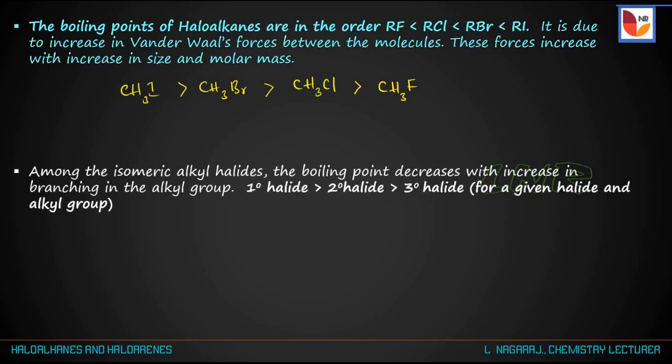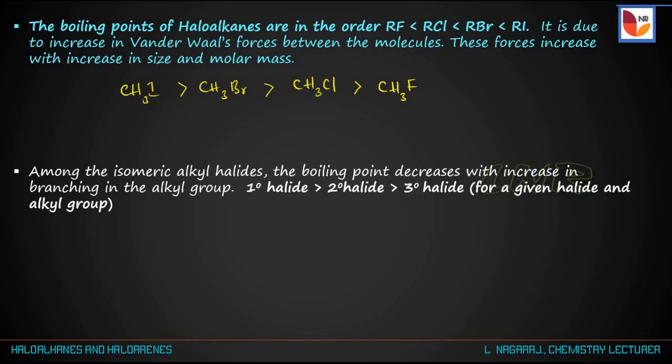And next point, there is a decrease in the boiling points of isomeric haloalkanes having an equal number of carbon atoms and equal halogen atoms, as we move from primary to secondary and secondary to tertiary.